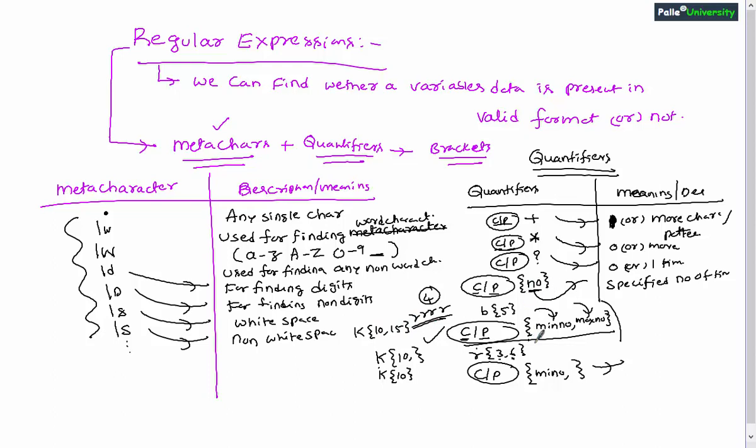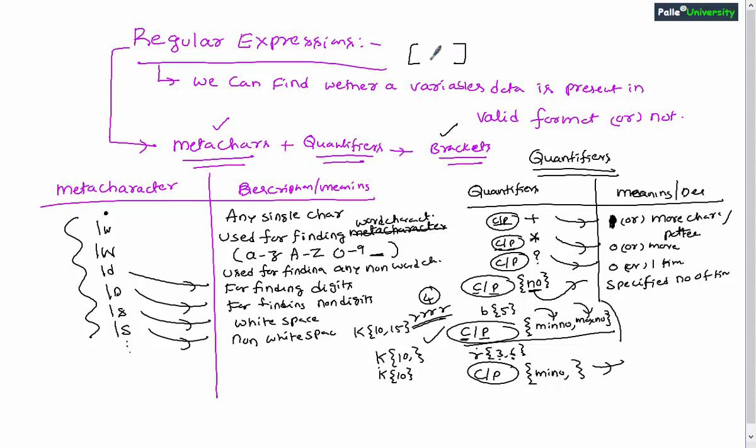So I believe you understood the meaning of these curly brackets and the numbers which are written inside the curly brackets. Next, we will be using brackets also. I'll explain the meaning of brackets. In many cases I observed we will be using square brackets while writing regular expressions.